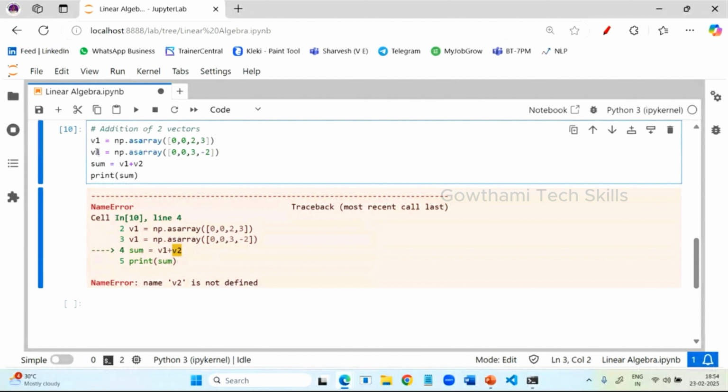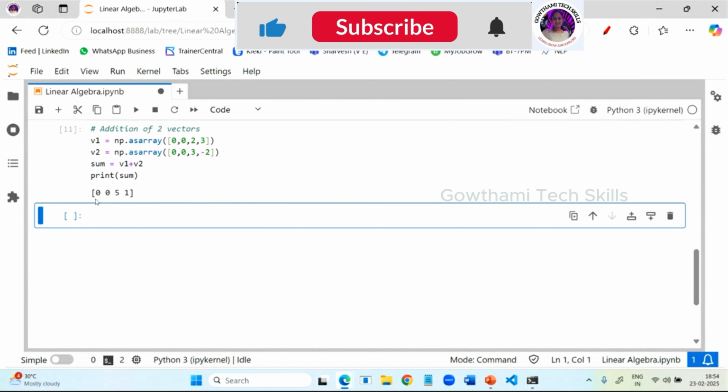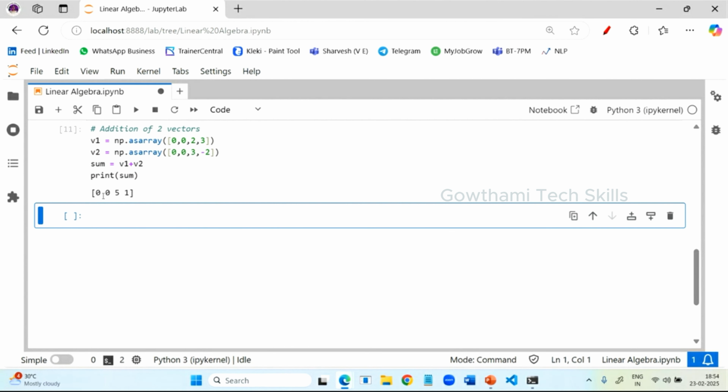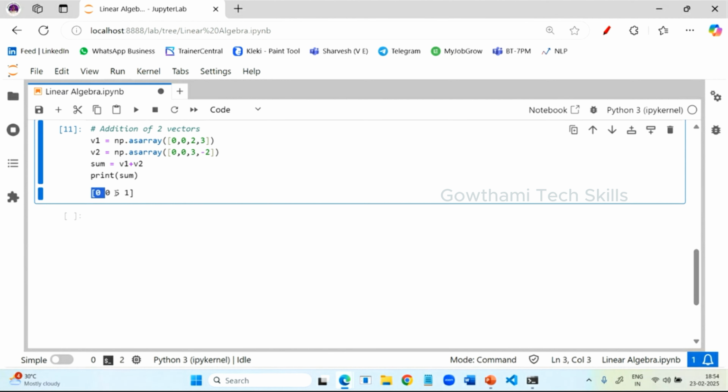So V2, just run it. See here, 0, 0, 5, 1. That is what, right? When you add 0 plus 0, 0. Then 2 plus 3 is 5. 3 minus 2 is 1. So you got the output.